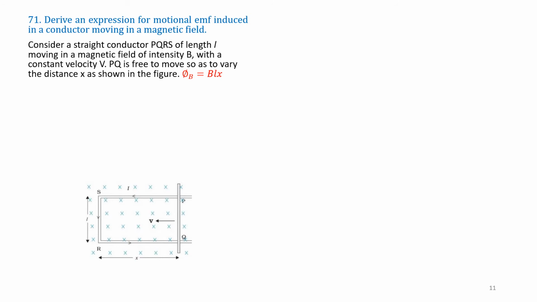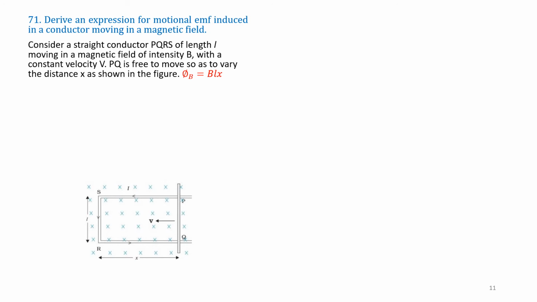PQRS, length L, moving in a magnetic field of intensity B. This cross mark indicates the magnetic field, with a constant velocity. This PQ rod is moving with a constant velocity. PQ is free to move so as to vary the distance. So when it goes nearer, X is the distance, that is between R and Q is the X distance. If you move this, X decreases. If you move away, X increases. As shown in the figure.